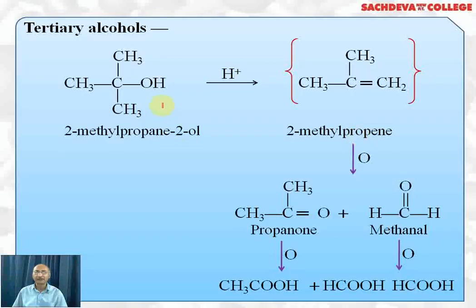Tertiary alcohols are most difficult to oxidize. So first, on acidification they undergo dehydration, resulting in the formation of 2-methylpropene, and this on further oxidation gives propanone and methanol. This carbon changes to methanol. These three change to acetone or propanone. Propanone on further oxidation gives acetic acid plus formic acid. Methanol on further oxidation gives formic acid. So these are the products obtained. Nascent oxygen is obtained from acidified dichromate or a suitable oxidizing agent.